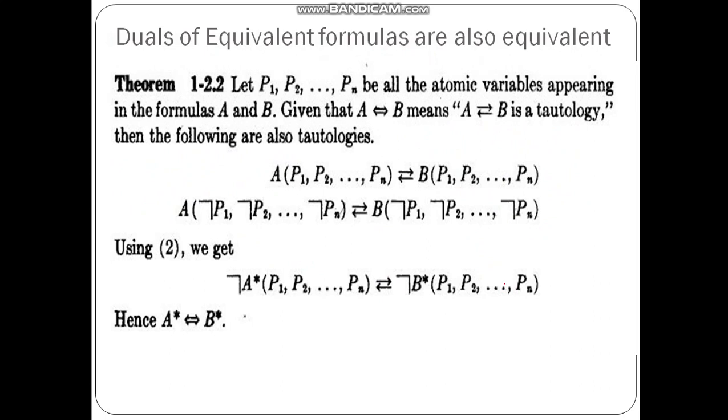Moving ahead, let us discuss another theorem, another law, which is again based on the duals of each other. Duals of equivalent formulas are also equivalent. What the second formula says is, if I know two formulas A and B, and if I can say that A is equal to B, in that case the duals of these two formulas will also be equal. So A star will be equal to B star.